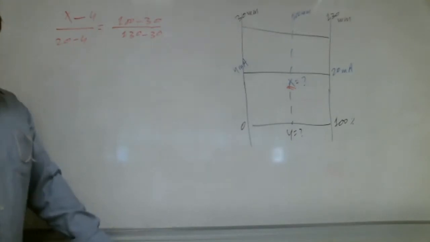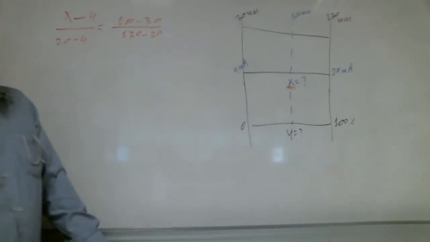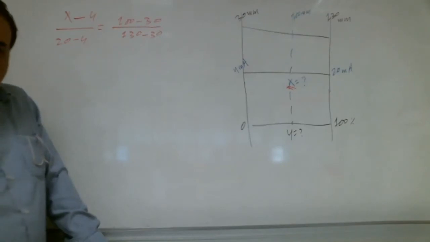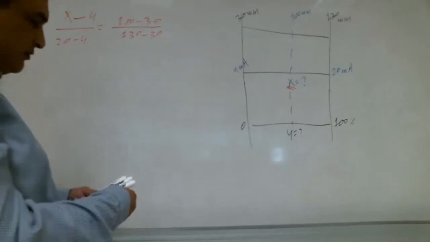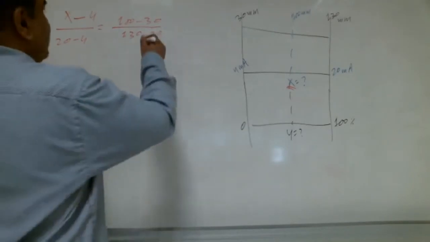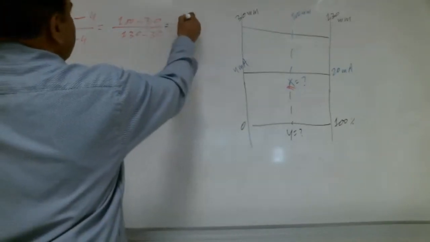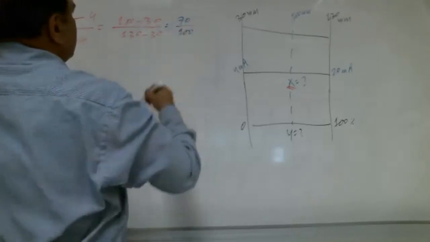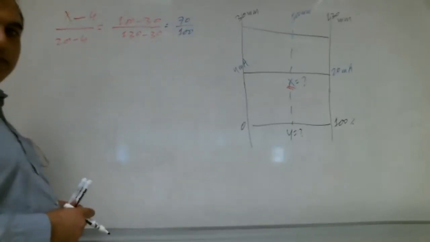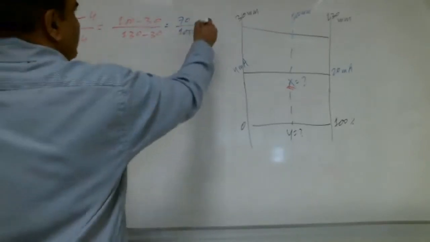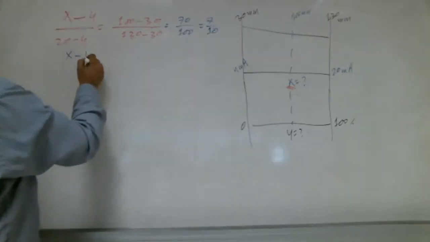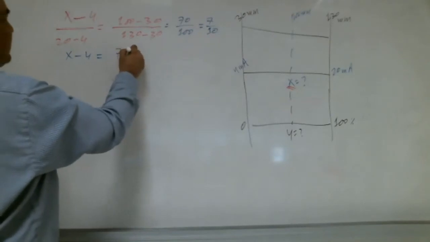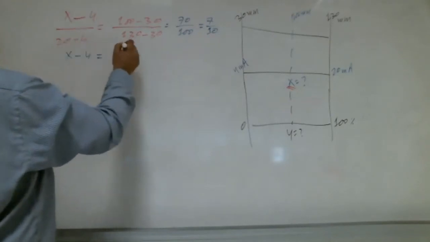Is it correct up to here, Shabab? Yes, correct, teacher. So it is how much? 70 over 100, or 7 by 10. So x minus 4 is equal to 7 into, how much is this? 16.